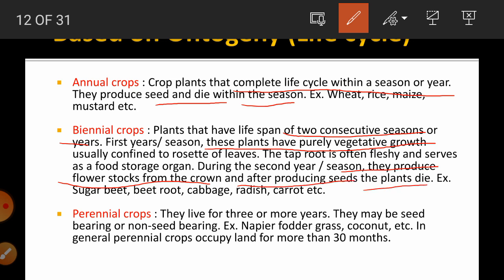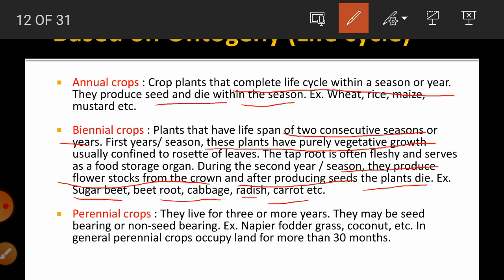So those crops that require 2 seasons or 2 years to complete their life cycle are called biennial crops. Examples are sugar beet, cabbage, radish, carrot, etc.